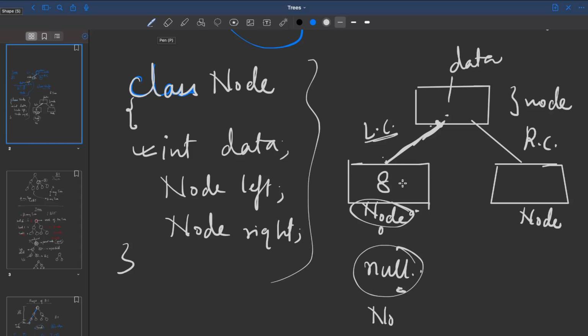And the data might be 8. Here the data might be 2 or something, and the data might be 13. So when there is no left and right child, that is going to refer to null, because there is nothing existing. I hope this makes sense.